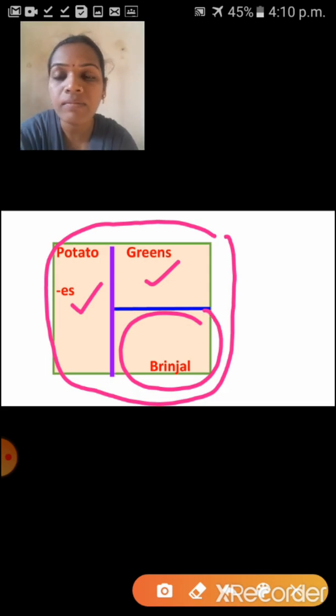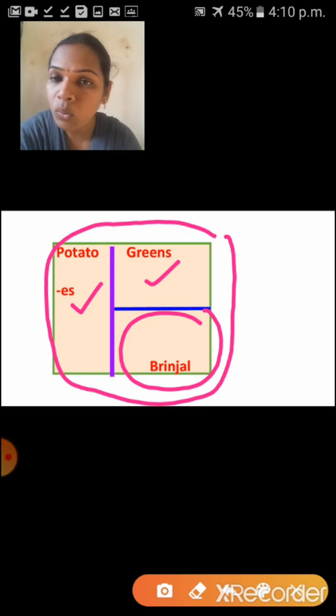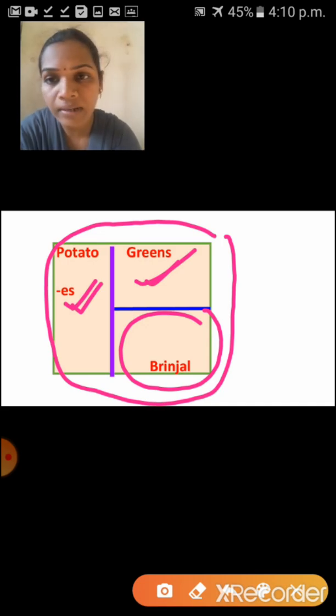That remaining part, which one is planted? Yes, brinjal. So understood, children, that sum, what you have to find? Brinjal, how much of the part it is, you have to find. For that, what do you have to do? That entire garden minus potatoes part plus greens part. So are you ready? Shall I do it now? Children, did you understand this question, what they are asking?